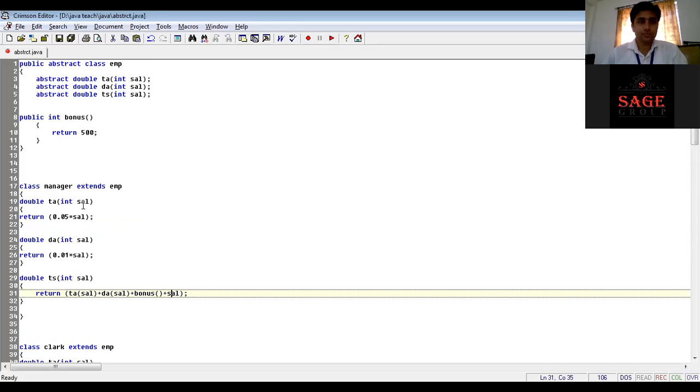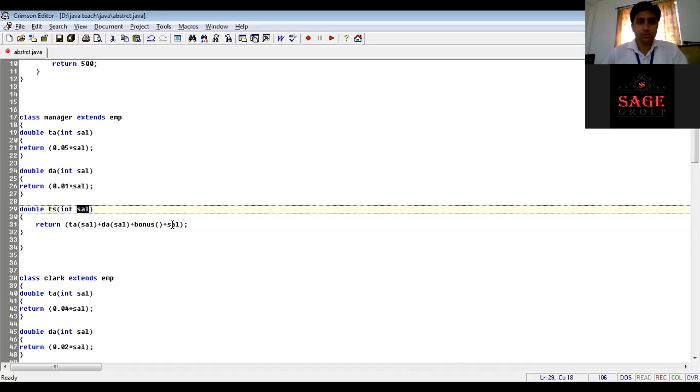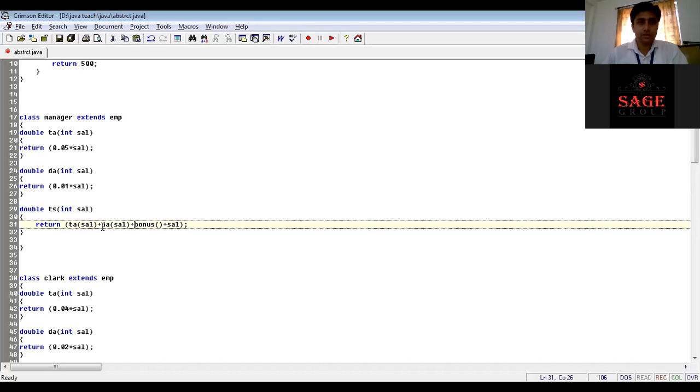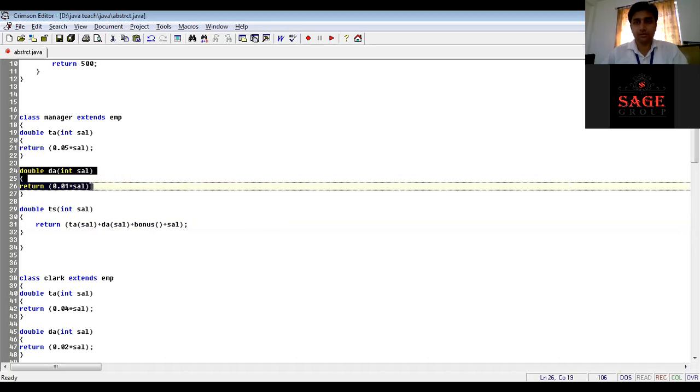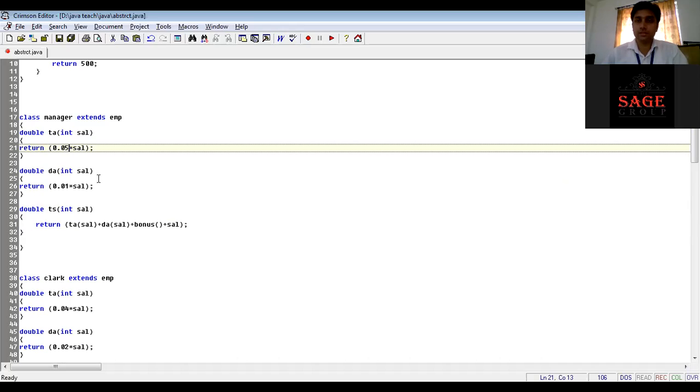And the salary we are receiving as a parameter. So we are putting here salary, bonus, DA, which is the method of that class, which will calculate the DA whenever we pass the basic salary from here. That method will be called and will return the respective percentage of the DA, and the TA method will calculate the TA as per our decided percentage, and the method will return the total salary.